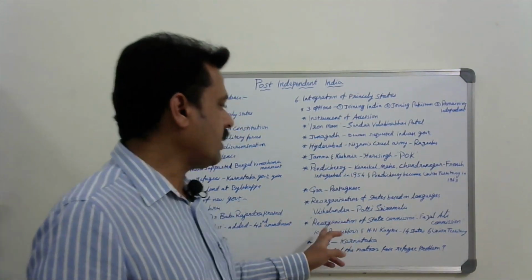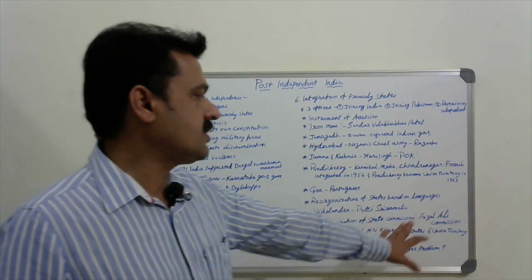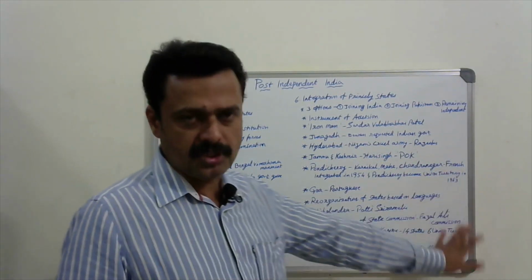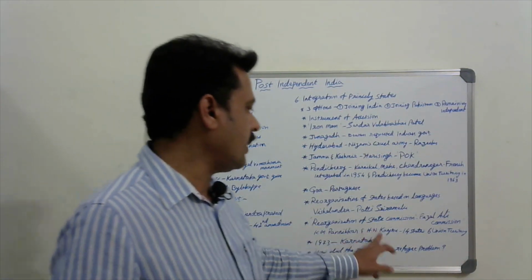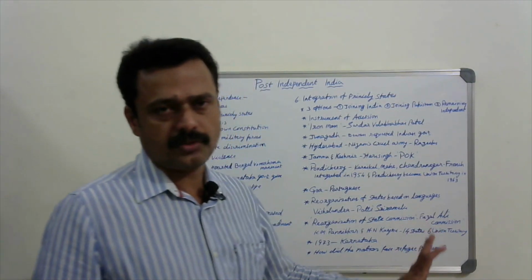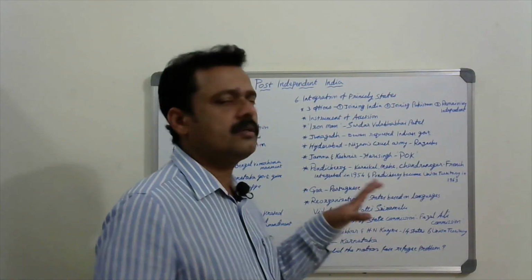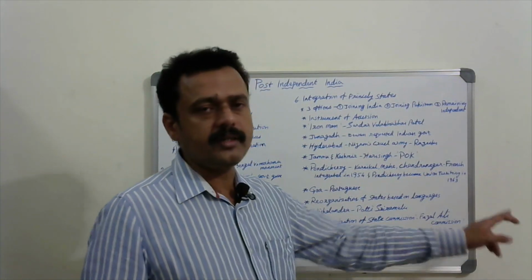And the States Reorganisation Commission was established by the Indian government under the leadership of Fazal Ali. It is known as the Fazal Ali Commission. In this commission, K.M. Panikkar and H.N. Kunzru were the members. Based on the report given by this commission, 14 states and 6 union territories were formed.